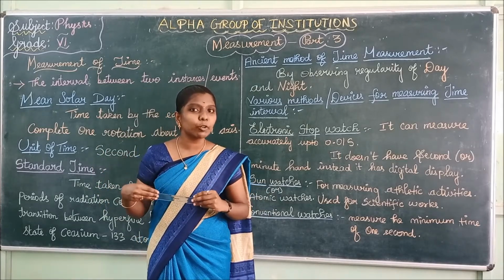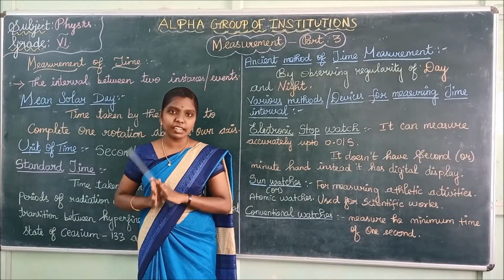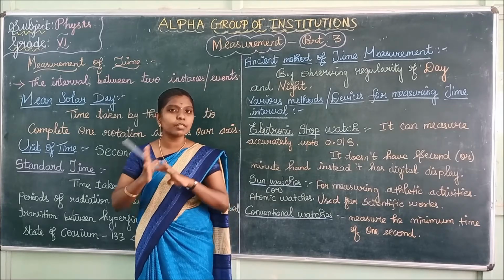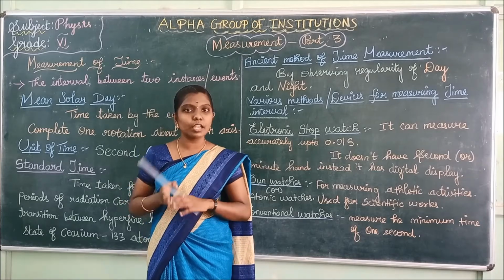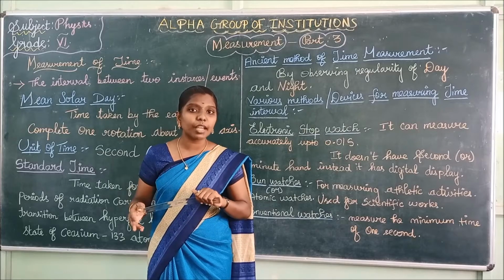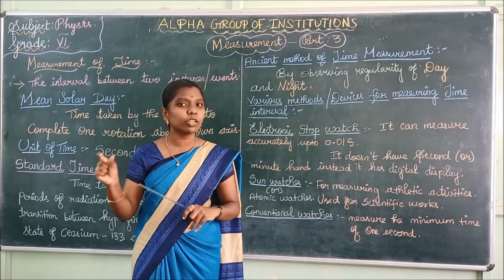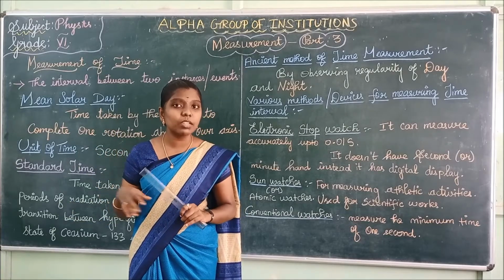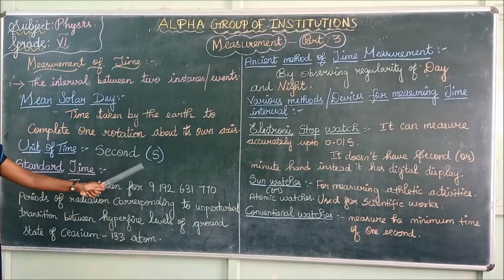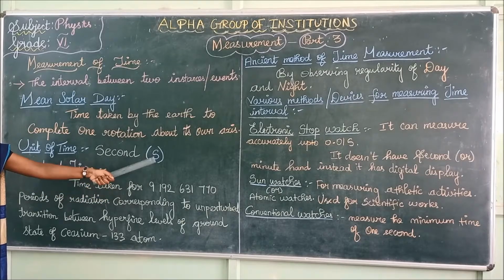What does SI mean? SI stands for Standard International. Standard International Unit. The Standard International system is being followed nowadays. So the SI unit of time is second. This you get in your one word question. What is the SI unit of time? The SI unit of time is second. Second is expressed by the symbol s.